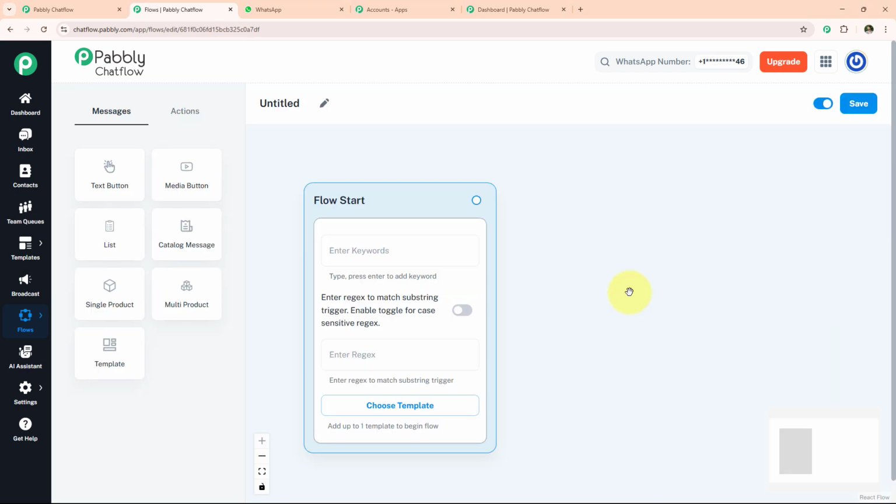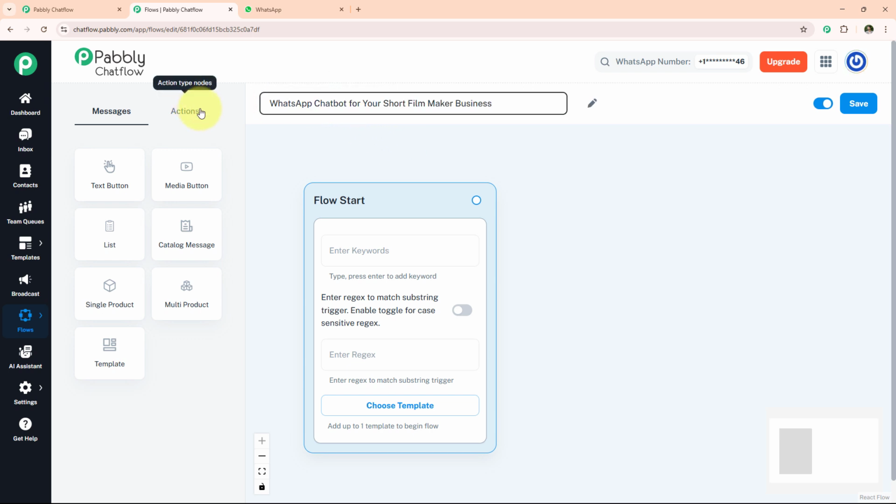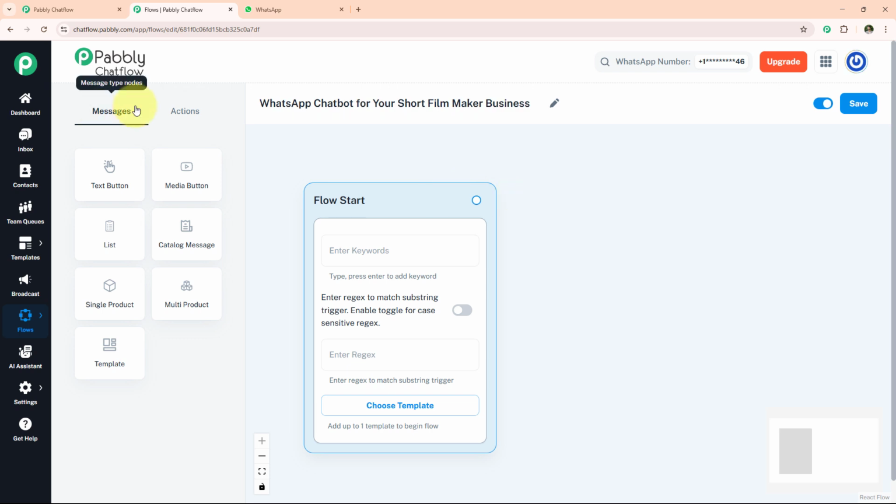Now we have an interface like this. First of all, we rename our chatbot, that is WhatsApp chatbot for your short filmmaker business. Now we have two options, message and action. With the help of both of them, we are going to create our chatbot.